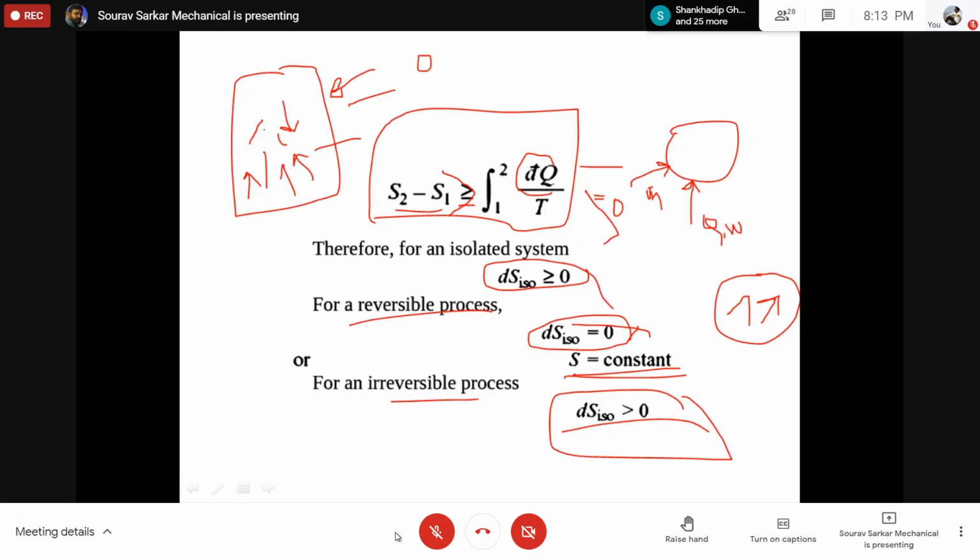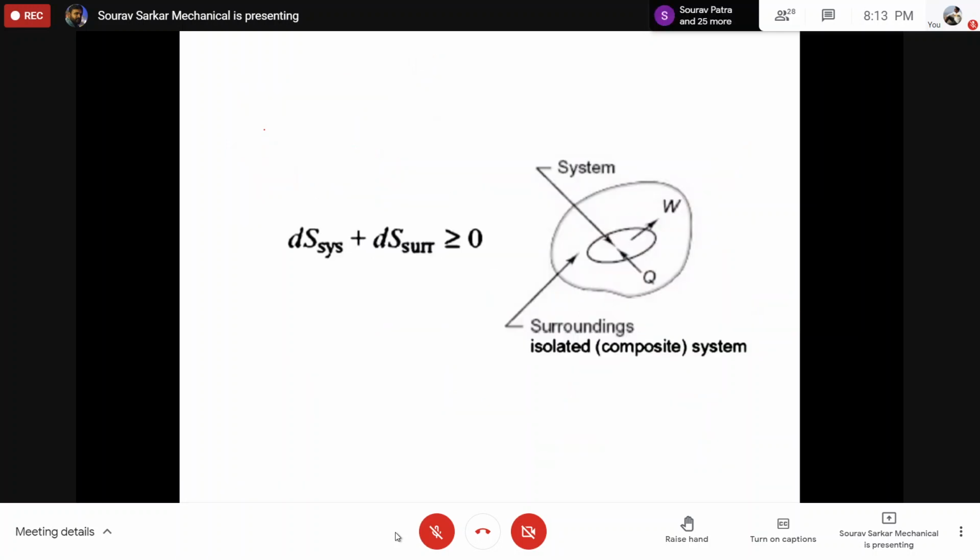So if I try to extend this idea, consider that this is your earth and this is the whole universe. In this whole universe there is no heat and work transfer. It is the end of the universe, so there is no heat, work and mass kind of transfer. So it is basically an isolated system. But in this whole system, there are several processes happening.